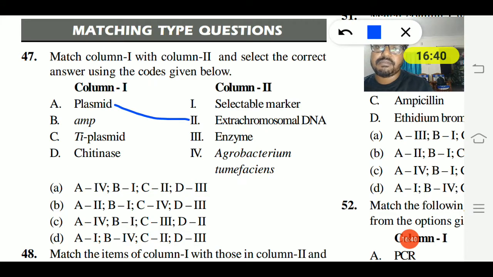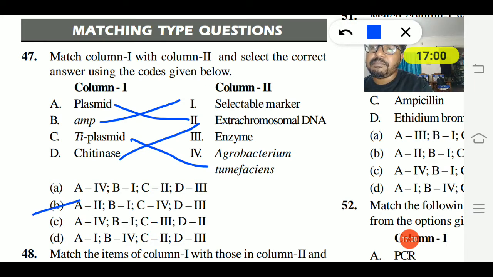AMP, ampicillin, is a selectable marker. TI is the tumor inducing plasmid of Agrobacterium tumefaciens. Chitinase is an enzyme. So the answer for the 47th will be option B.